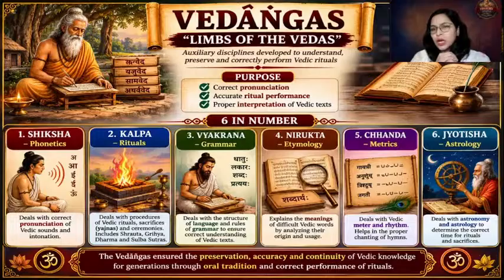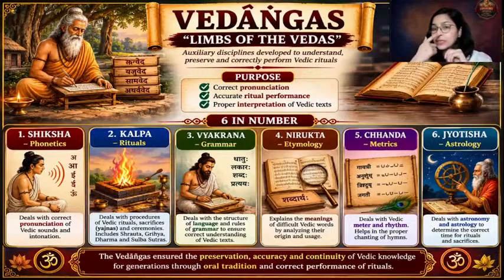Okay. Nirukta. Nirukta is etymology. Etymology means what? It tells you the origin of words. For example, Veda. What is the origin? With. Like that, it tells us the meanings of difficult words. Like in the dictionary, you get the root word, right? Like that, it helps us find out the etymology, the roots of each and every word.